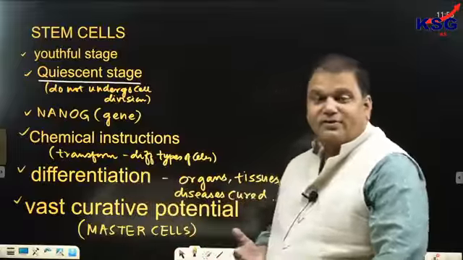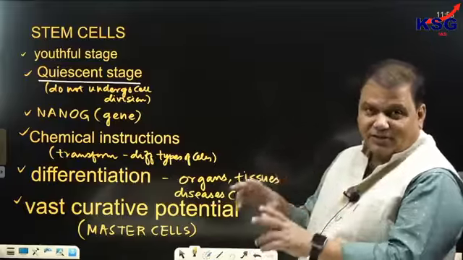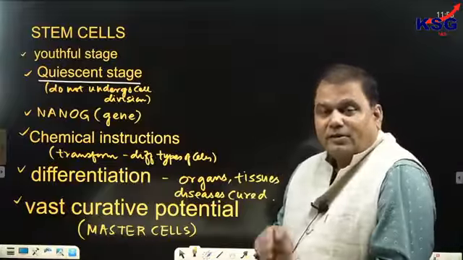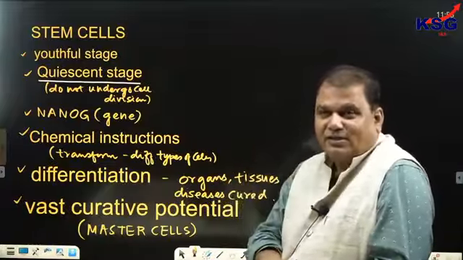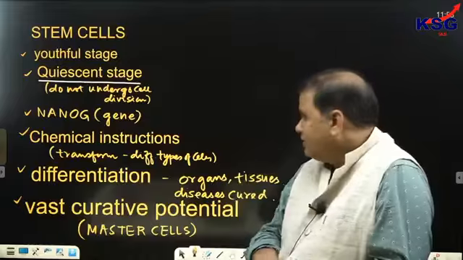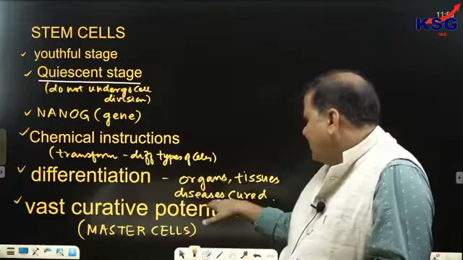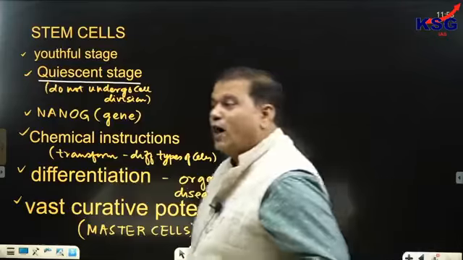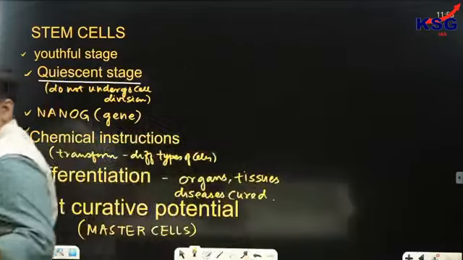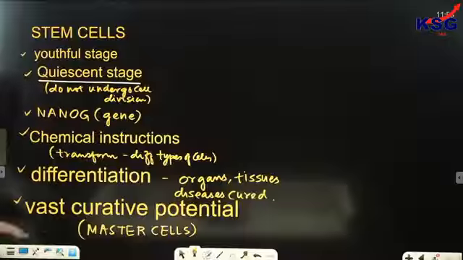Today, if an organ becomes dysfunctional, stem cells can be used for making that organ again inside the body. Clear? So organs, tissues, and diseases would be cured. Stem cells have vast curative potential, and that's why we refer to them as master cells.